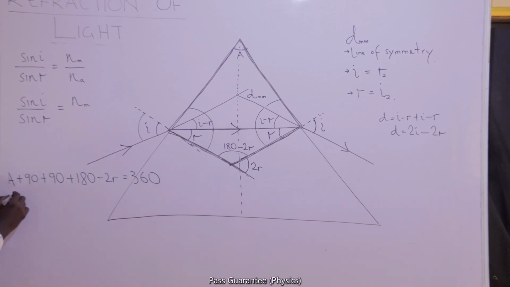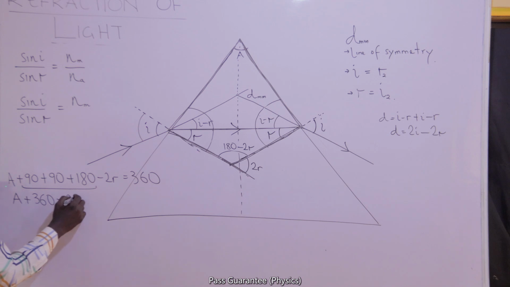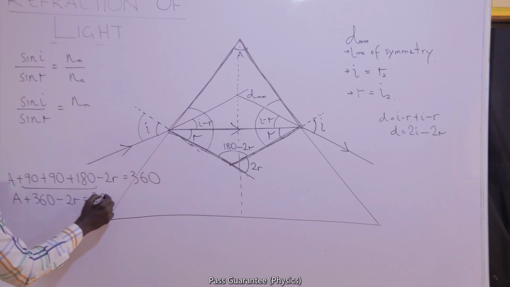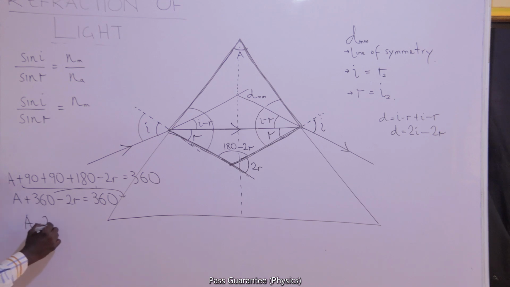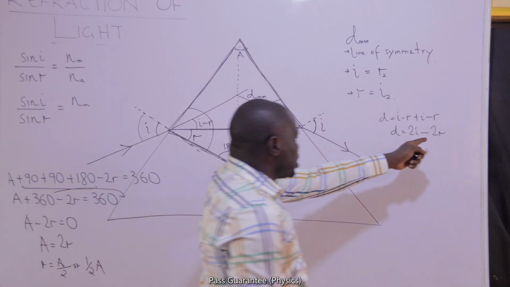So clearly I can say that A plus, if I add the whole of this, it is 360 minus 2R is equal to 360. 360 can be cancelled. I will have A minus 2R is equal to 0. A is equal to 2R. If A is equal to 2R, I can say that R is equal to A all over 2, or half A. If that is done, I can now put that into this expression.